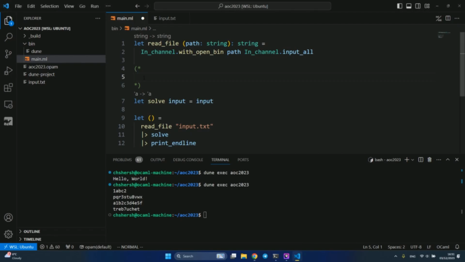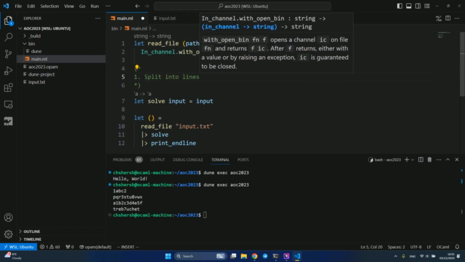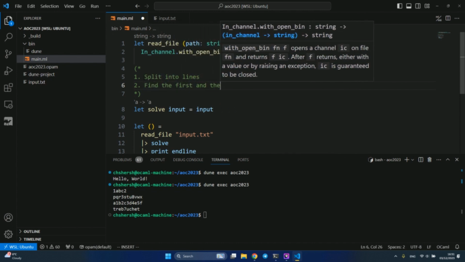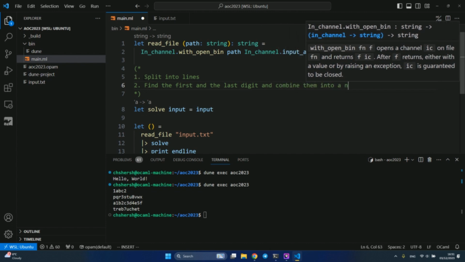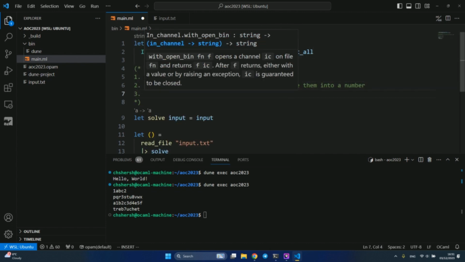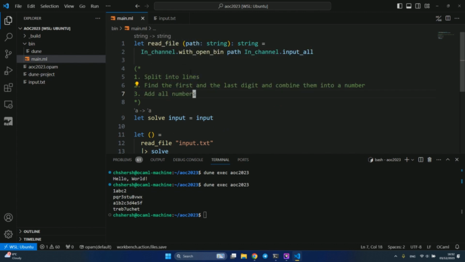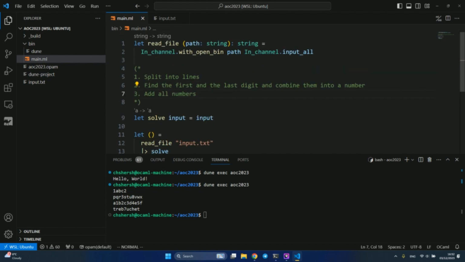So we can describe 3 steps: split into lines, find the first and the last digit and combine them into a number, and add all numbers. Okay, so these are our steps.